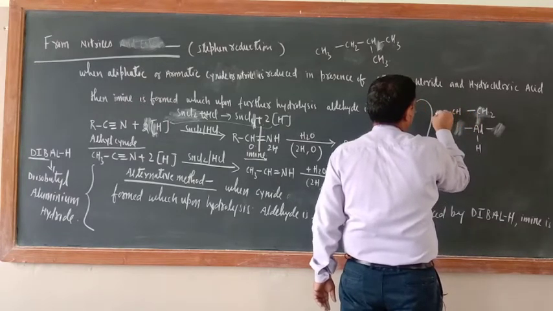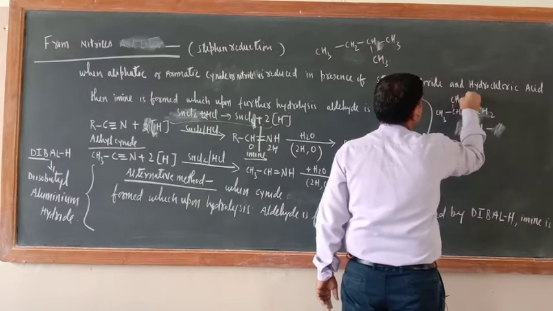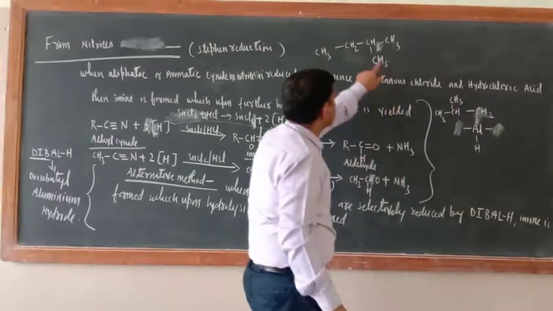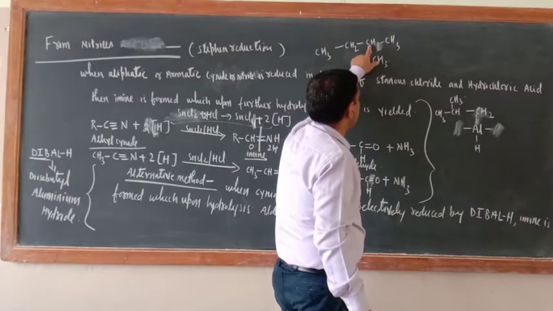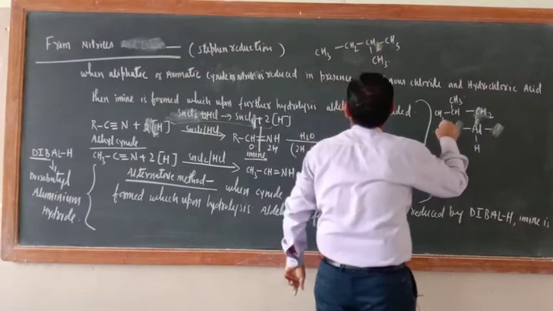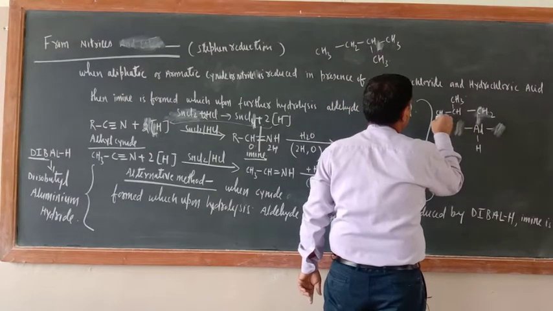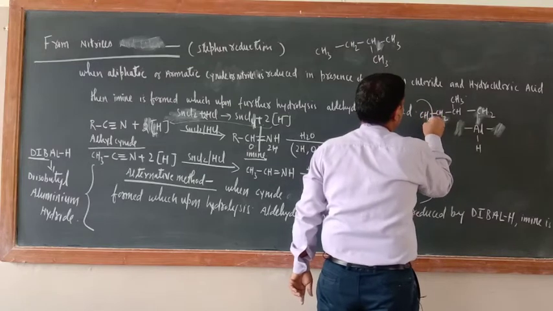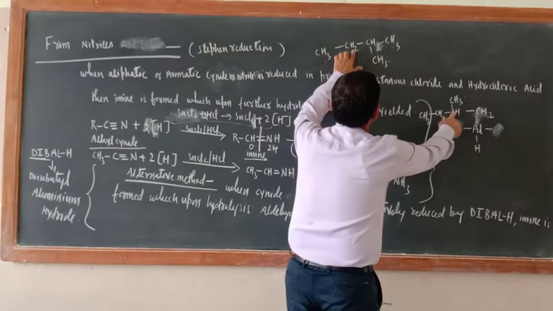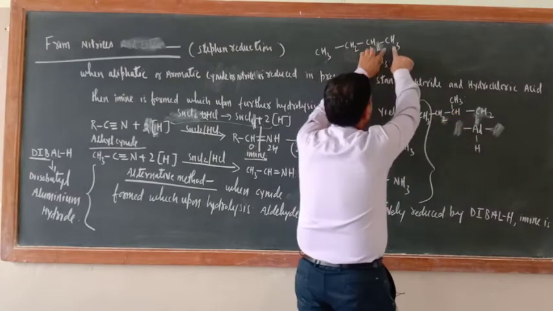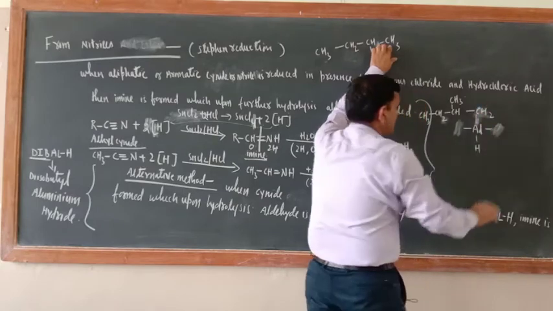Now here CH3, and here also CH3. Now sorry, there is one correction. Here write CH3, CH2, CH, this CH3, and with the help of this one, this is bonded. Now the 4 valency of this carbon atom is completed.